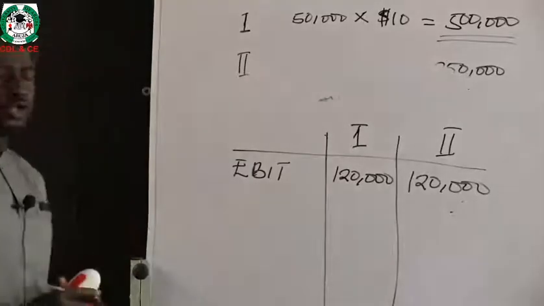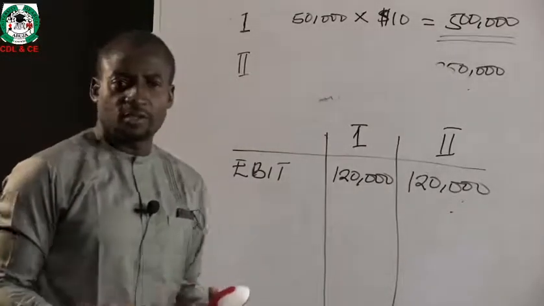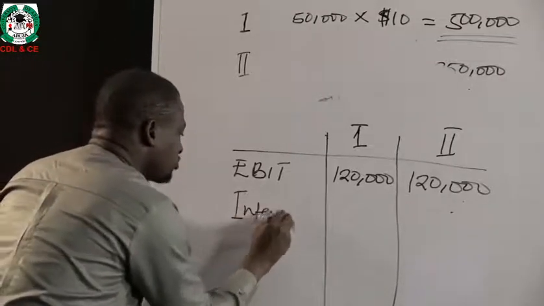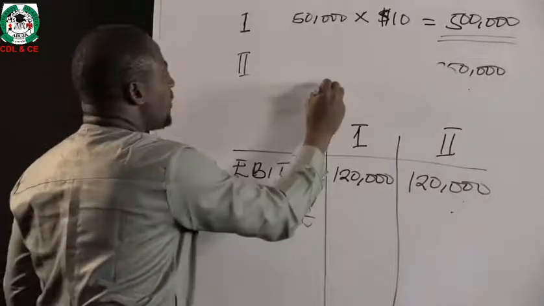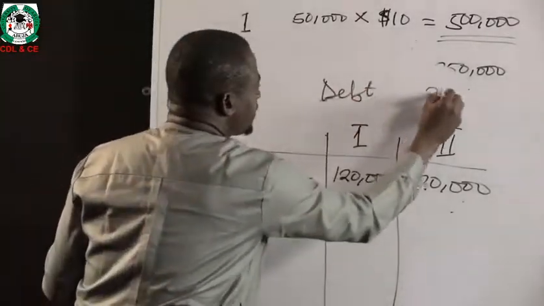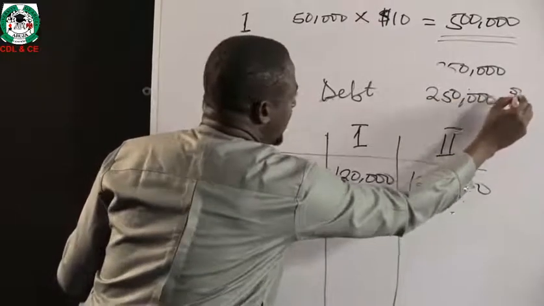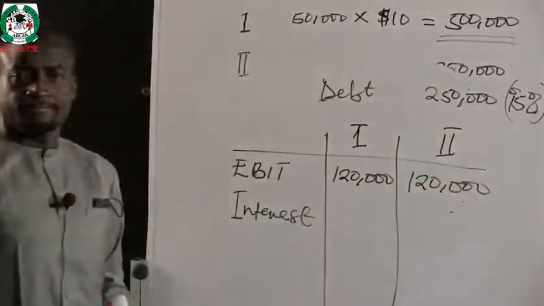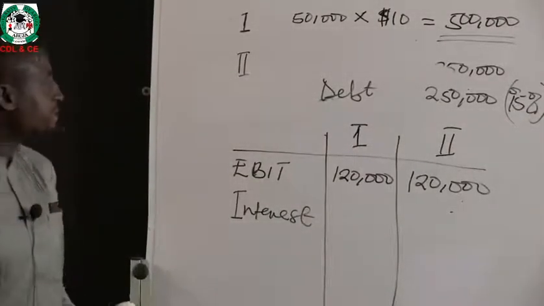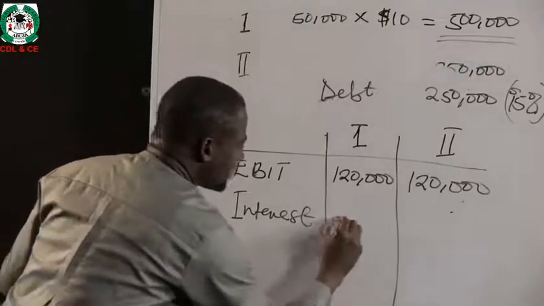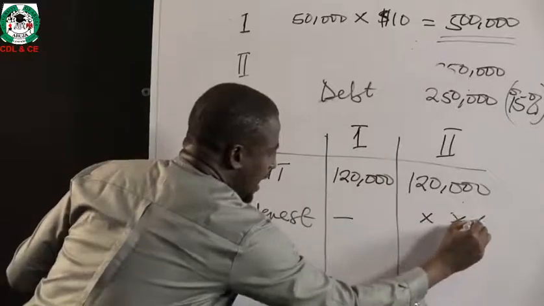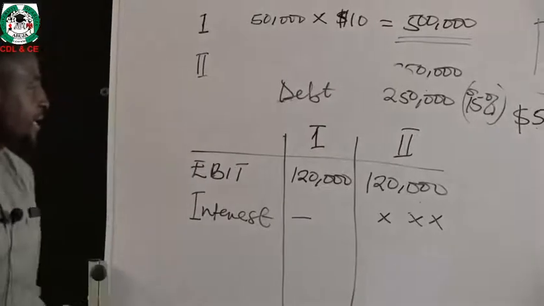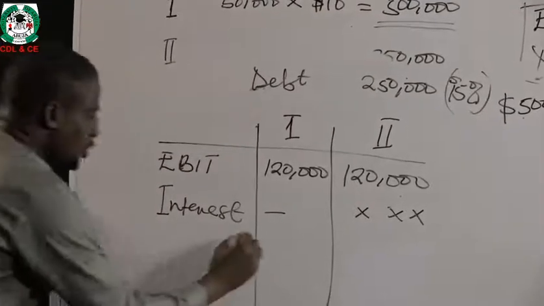So the next thing we need to do is to provide for the interest. What is the interest that each of these alternatives is facing? There is only one alternative facing interest, which is the loan of 250,000 the company wanted to take to make up the 500,000 under plan B, which we were told is 15%. Now, the value of 15% of 250,000 is what will go under the interest row.